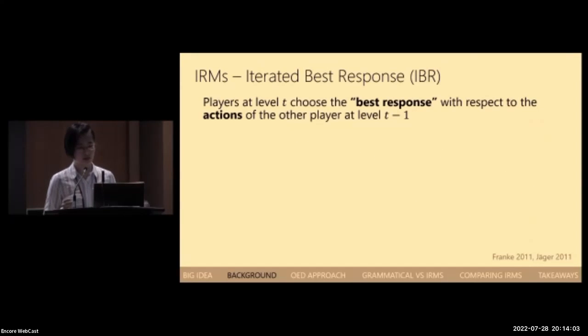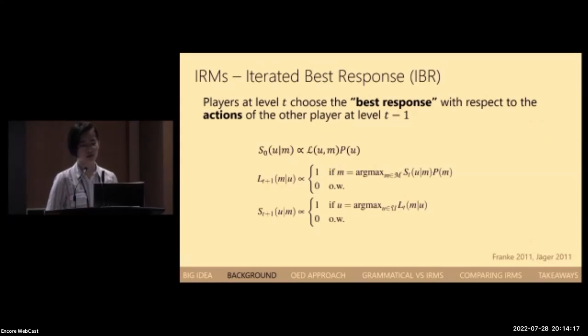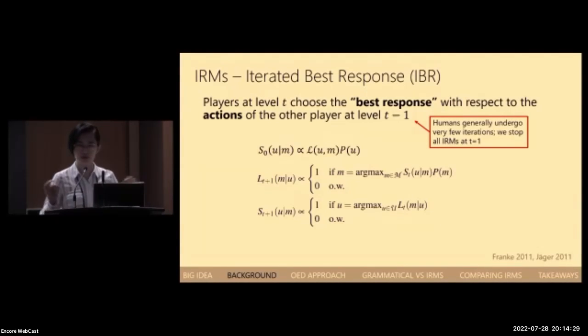The first IRM we consider is the iterated best response model, or IBR. Agents in IBR are primarily concerned with each other's actions. We'll start with a literal speaker based directly on the lexicon. Then at each iteration, the players choose the best response with respect to the actions of the other player in the previous iteration. Like all IRMs, IBR has this parameter T, which represents how many rounds of iteration the players are going to undergo in this reasoning process. Existing empirical data has commonly shown that humans actually undergo very few levels of reasoning. So for our purposes, we're just going to be stopping the models at T equals 1.